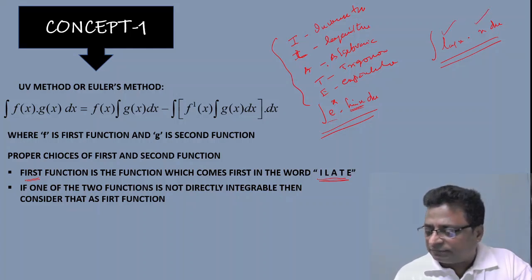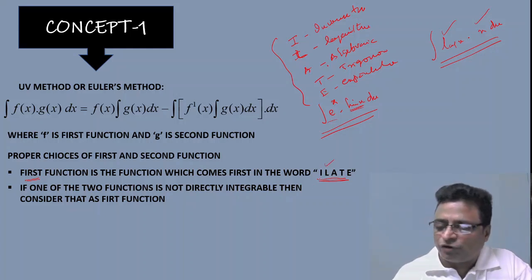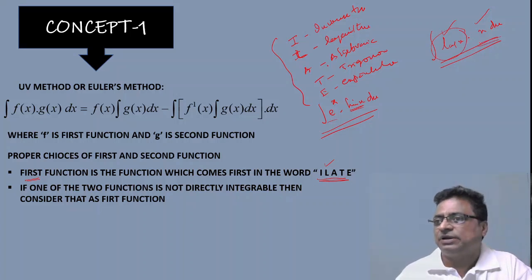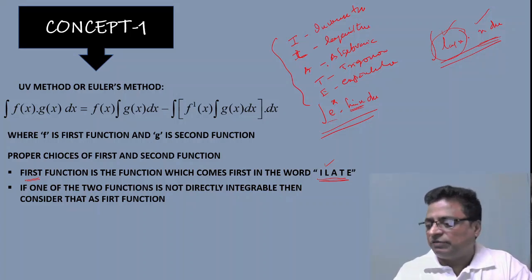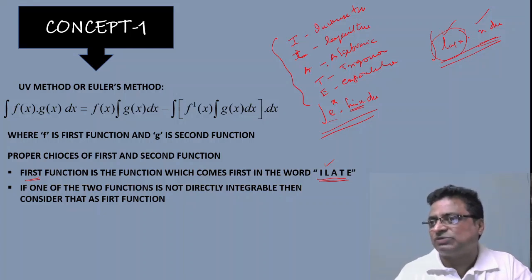As per the order, logarithm comes first. So you consider log x as your first function and x as the second function. Since log x has no direct integration formula, whereas we know the integration of x, in that case, what to do?